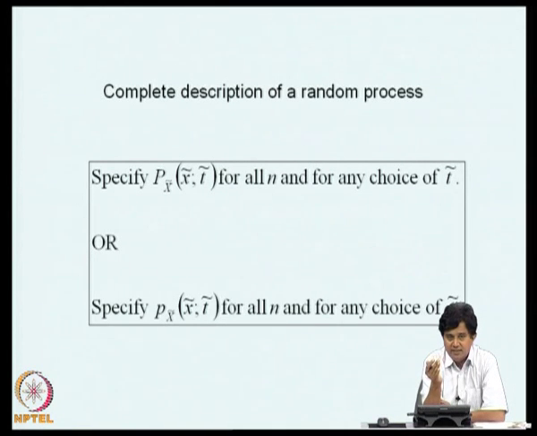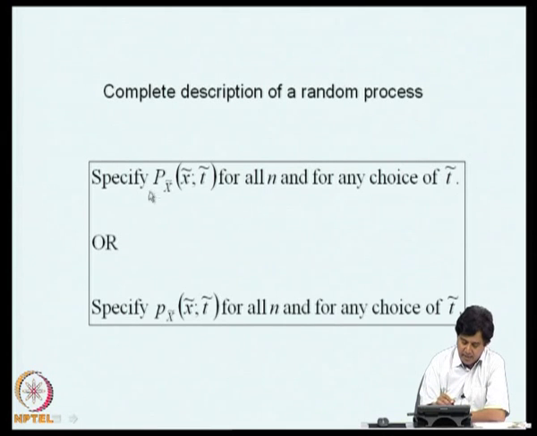Not only that, no matter what these t1, t2, tn are, you should be able to tell me this nth order density function for any n. So, this is a very tall requirement. Because we are dealing with an infinity of random variables, the demand on complete specification would also be very large. This specification can be either in terms of distribution function or in terms of density function. Both are equivalent.